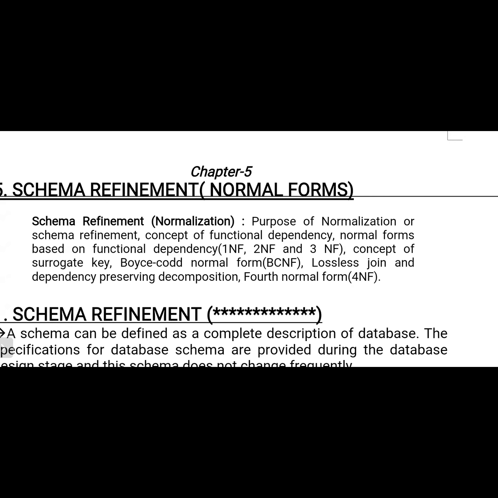In some other cases, they ask to explain different types of normal forms with examples. That means we need to explain 5 normal forms. If you have clarity about these normal forms, you will get good marks in this subject's exam. At the same time, this will be used for your competitive exams also.